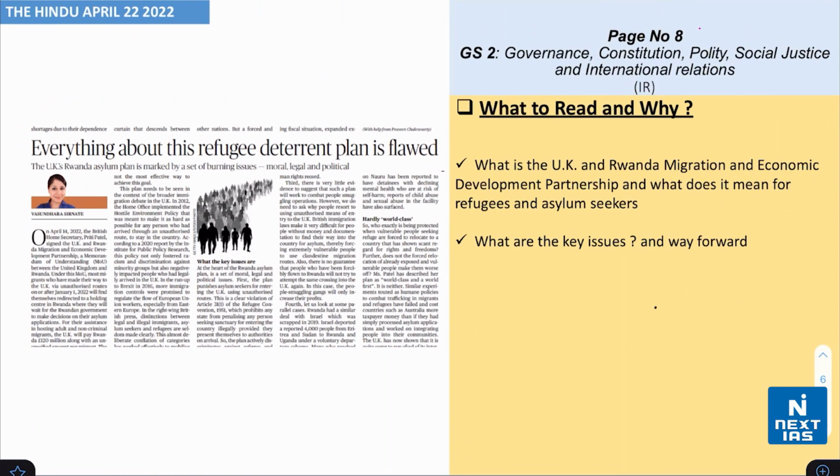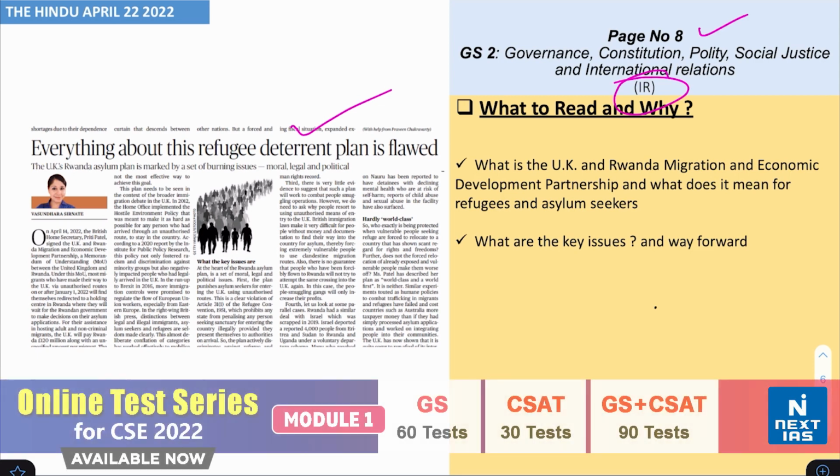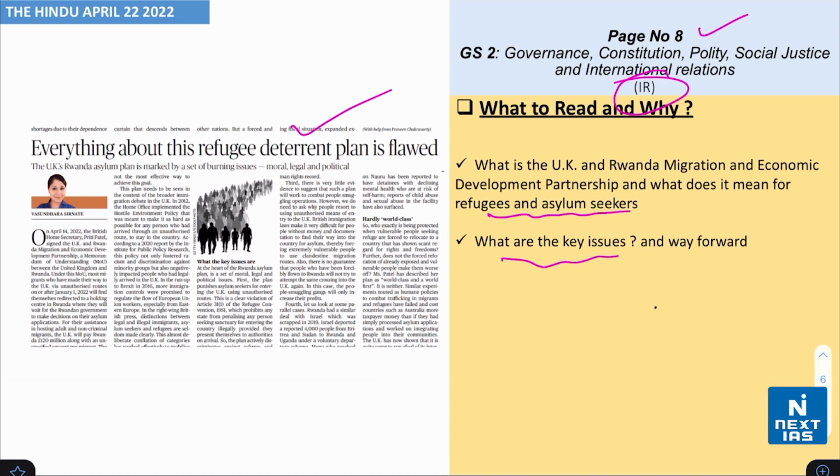Now, next, take a look on page number 8 from the topic of international relations. The headline says that everything about this refugee deterrent plan is flawed. Now, you need to know and understand what the UK and Rwanda Migration and Economic Development Partnership is and what it means for refugees and asylum seekers. Also, what are the key issues and the way forward.